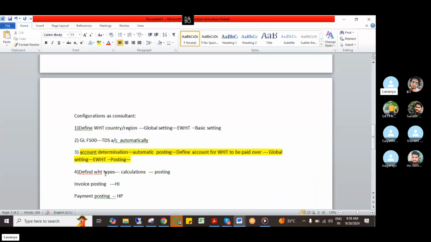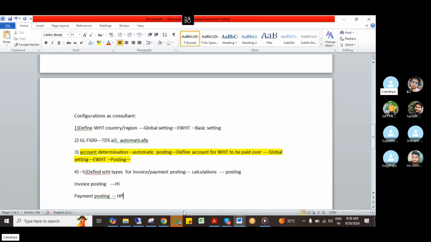Define withholding tax type for invoice postings is done, and the fifth configuration, for payment postings, I have also done. What are the codes I used? One is HI and one is HP.